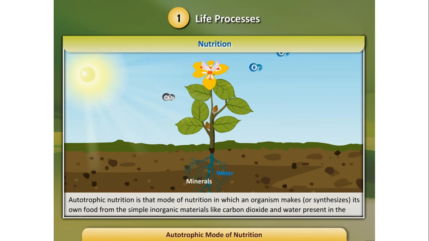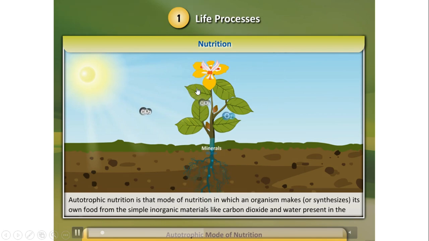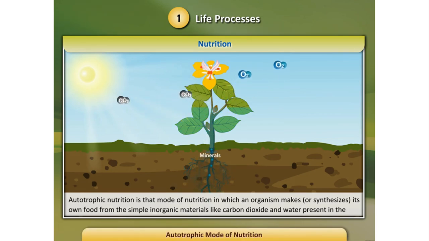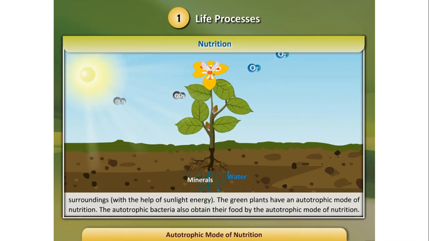It is utilizing the sunlight and preparing food. This mode of nutrition is called autotrophic nutrition. With the help of simple inorganic substances like carbon dioxide and water, with the help of sunlight and the green substance, they prepare food.